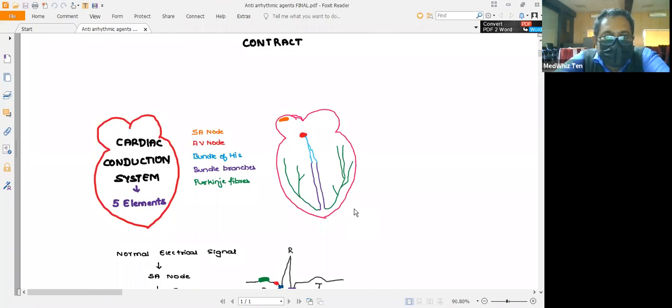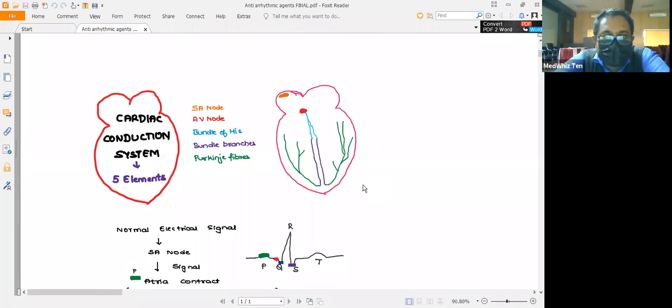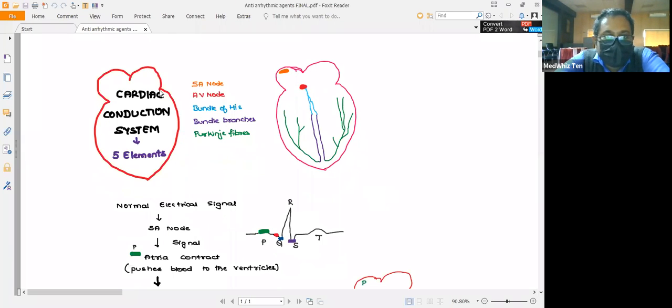With respect to the pumping activity and the conduction system, you need to know five important elements which are involved in the cardiac conduction system. These are the sinoatrial node, SA node, atrioventricular node, AV node, bundle of His, bundle branches, and Purkinje fibers.